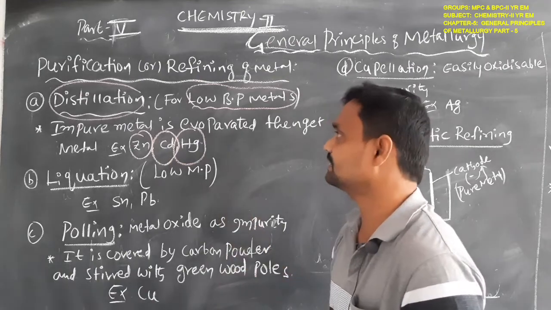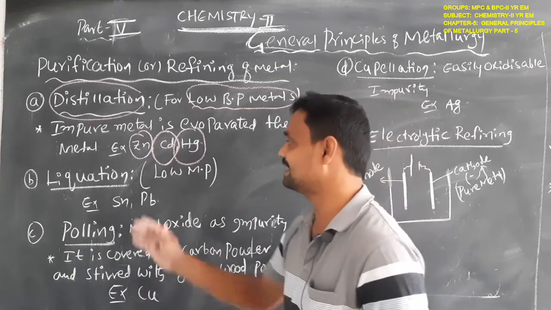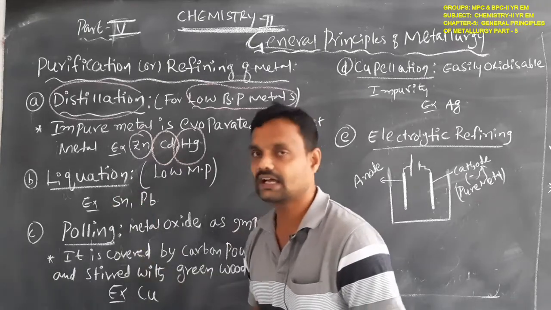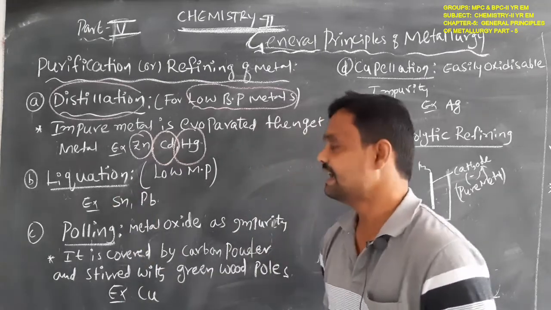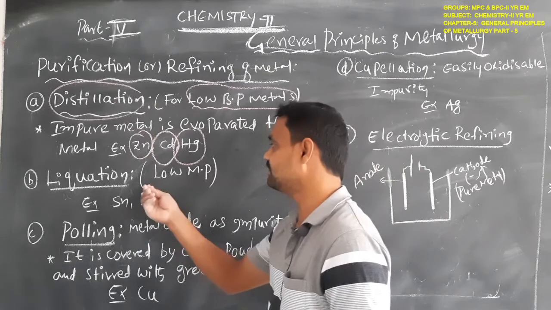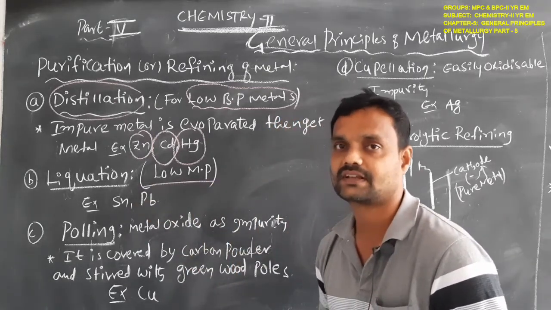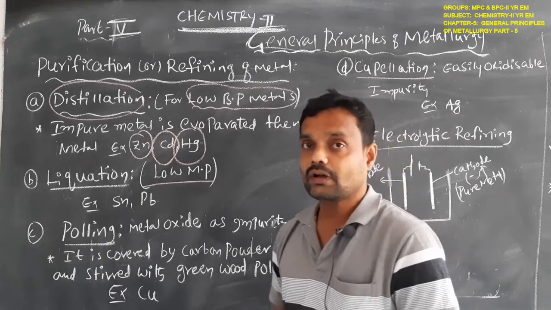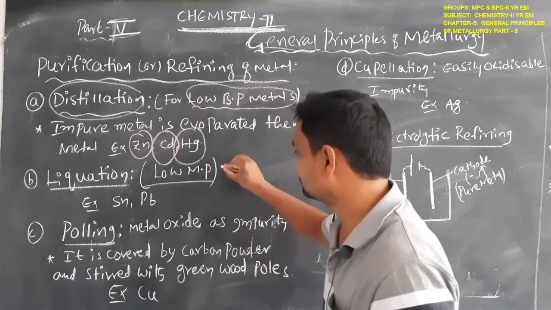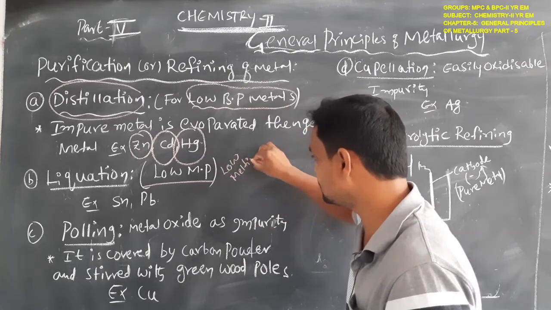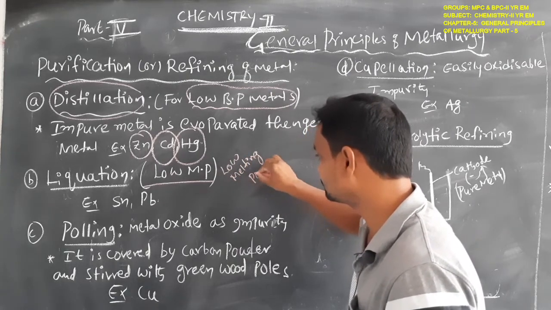The next method for purification is the liquefaction process. Liquefaction is applicable for metals with a low melting point.